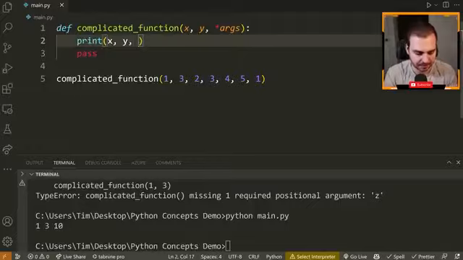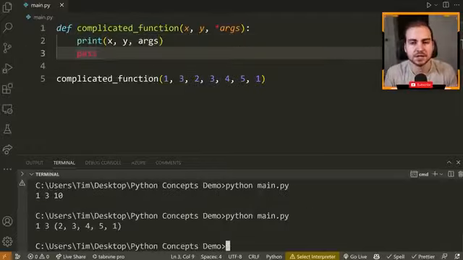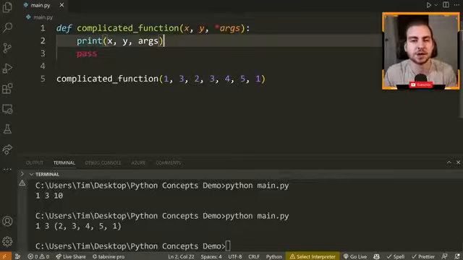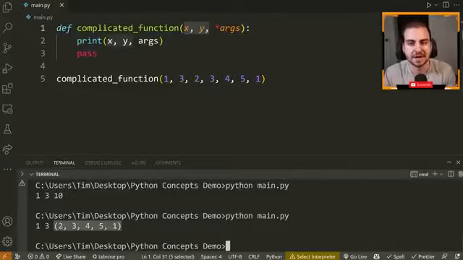So if I print out x, y, z, and then args here, and I run the code, you see that this is perfectly valid. So when I do this *args, again, this means, okay, I'm going to accept any number of positional arguments at this point, so after my 2 positional arguments that I have here, and then it's going to store all of them in a tuple, which is an immutable type.